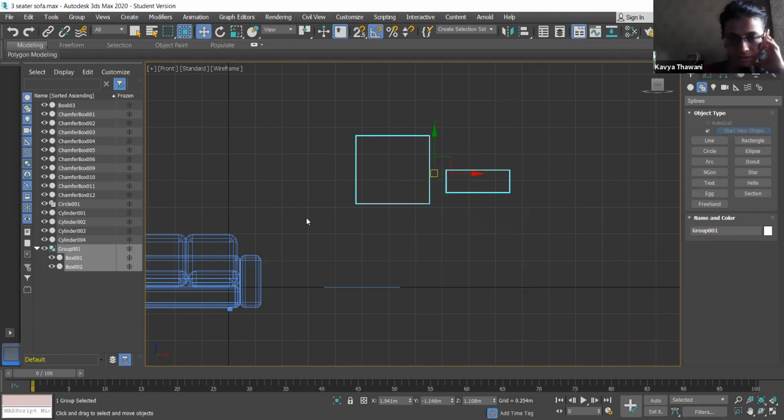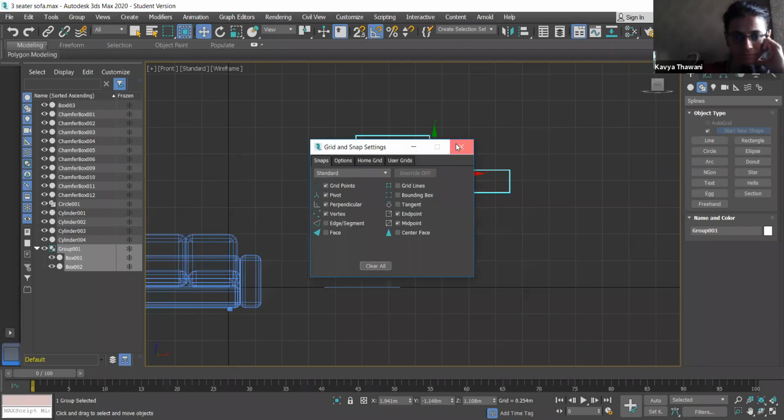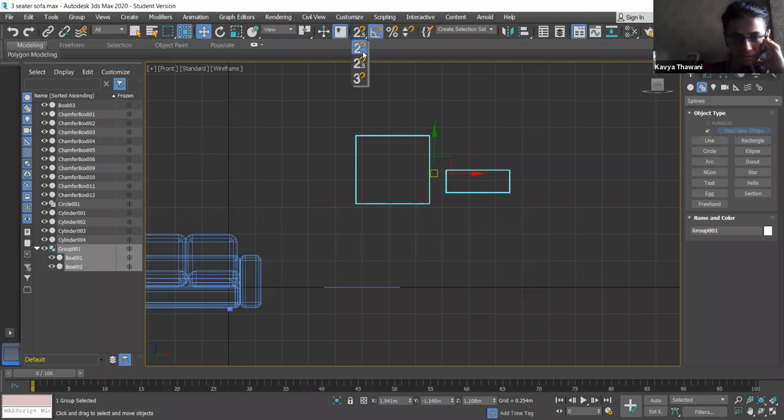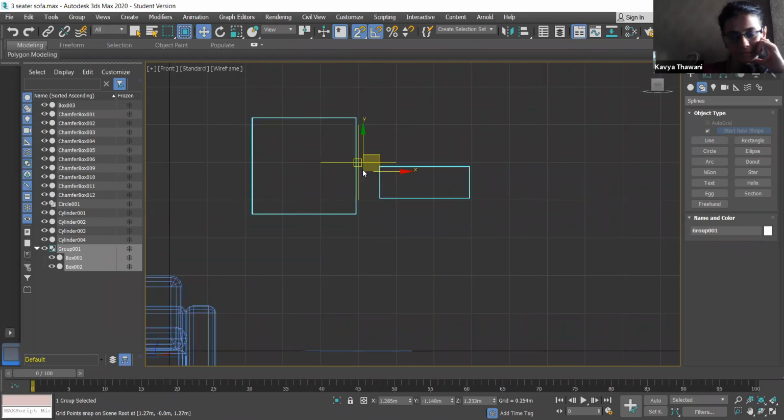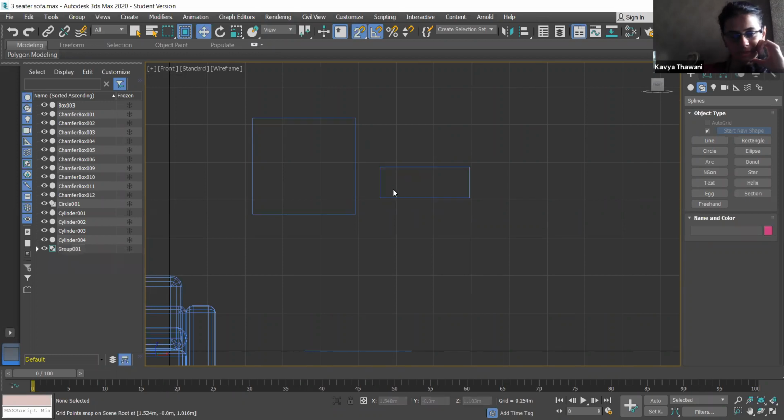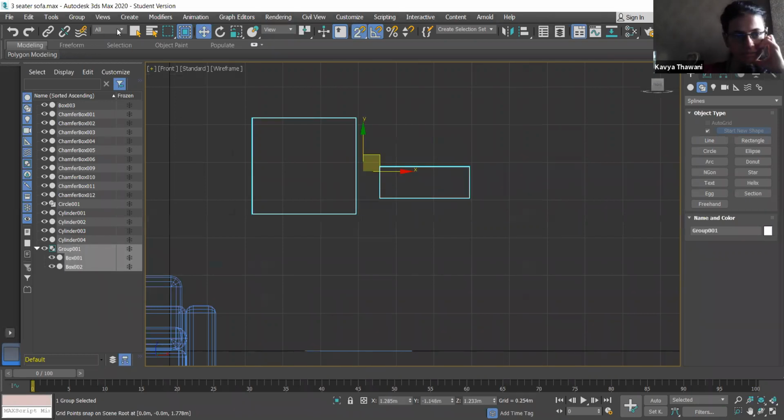Yes. So now if you go on 2D, yes. If you take your cursor to the end points, ungroup this. Delete this group. Click on open and delete it, or directly ungroup it.